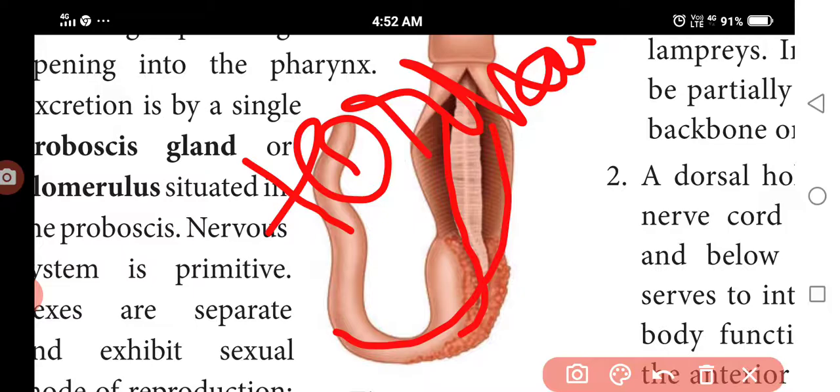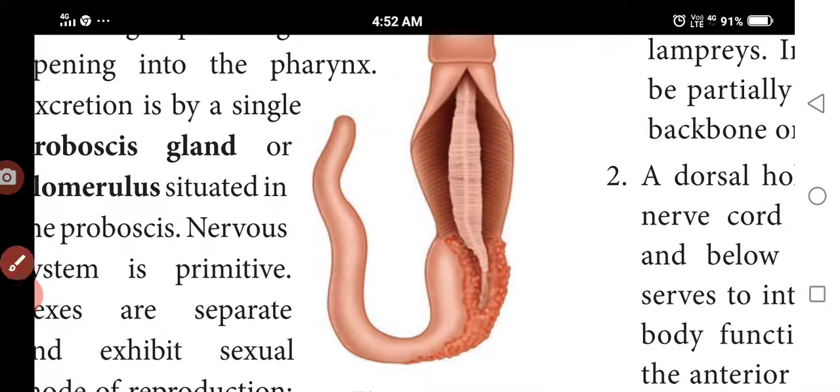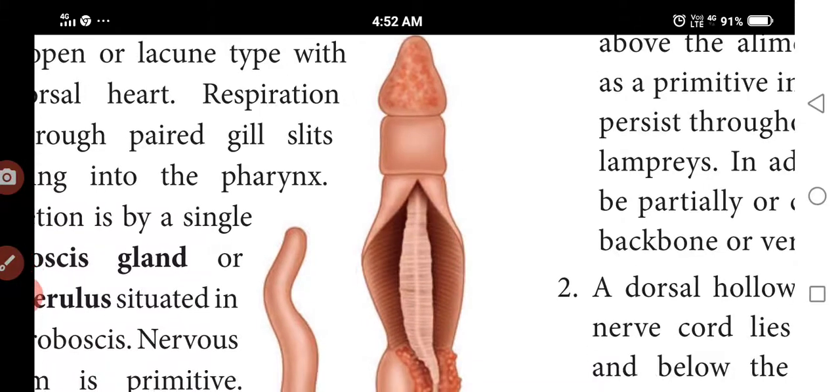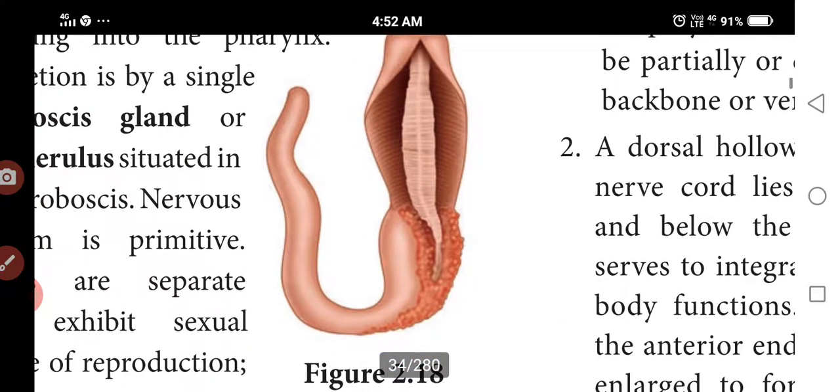Hemichordate means characters in between chordates and invertebrates. This is a small group of worm-like animals, again called tongue worms. They are bilaterally symmetrical, triploblastic, coelomate animals. The body has three regions: proboscis, short collar and long trunk.